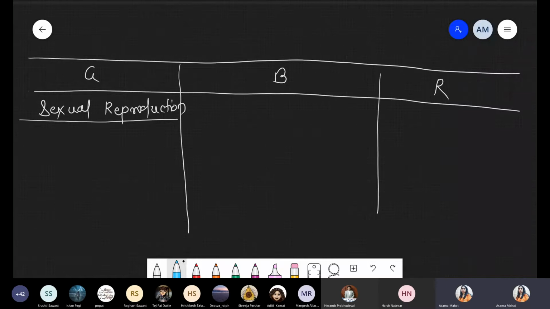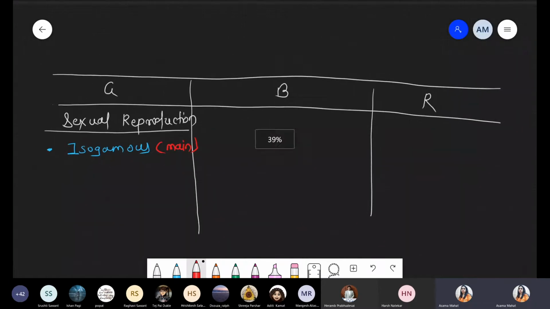basic types of sexual reproduction: isogamous, anisogamous, and oogamous, right? So we are just enlisting the names here. Under the sexual mode of reproduction, under the green algae, under the Chlorophyceae, isogamous sexual mode of reproduction is present. These are the main, major modes of reproduction, right? Isogamous. And what is the meaning of isogamous? Morphologically similar gametes. Number two, again under the green algae, anisogamous mode of reproduction is also present.